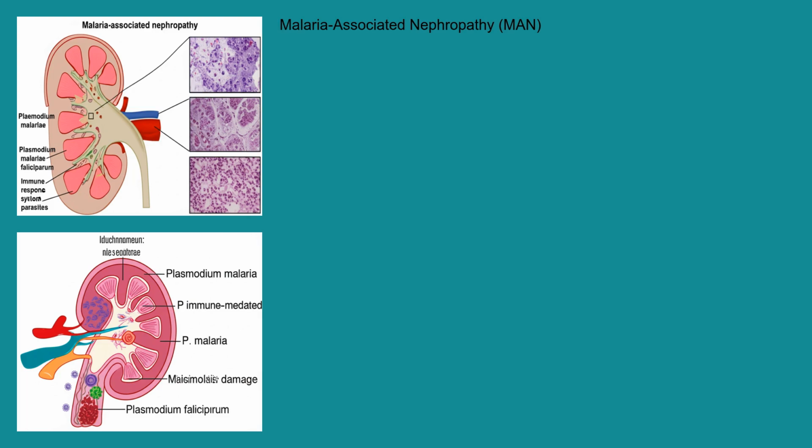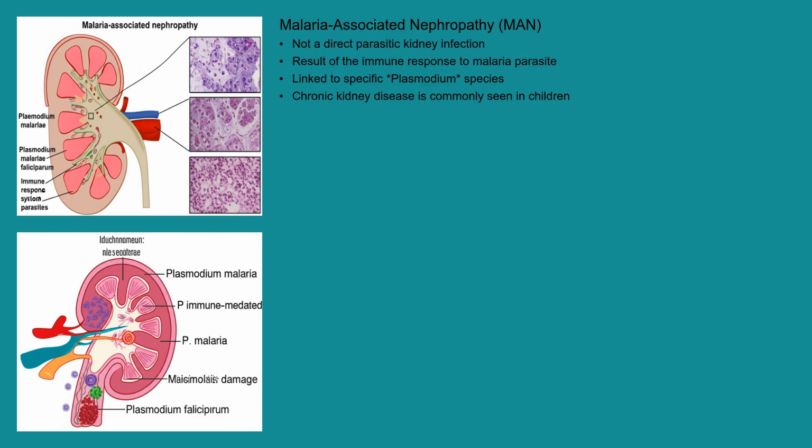Malaria-associated nephropathy isn't caused by the malaria parasite itself directly attacking the kidneys. Instead, it's generally believed to arise as a consequence of the immune system's response to the parasite. Specifically, certain strains of Plasmodium malariae are strongly linked to the development of chronic kidney disease in children. While Plasmodium falciparum, the most virulent malaria parasite, can also cause acute kidney injury, its association with chronic MAN is less frequent than P. malariae.